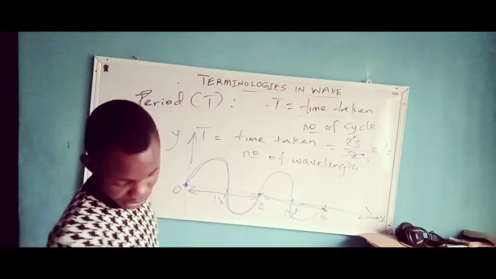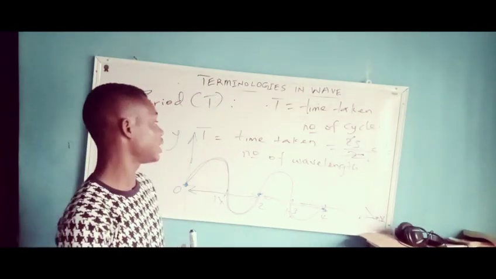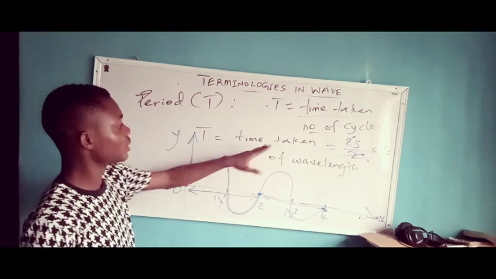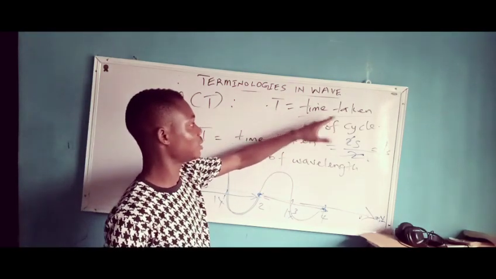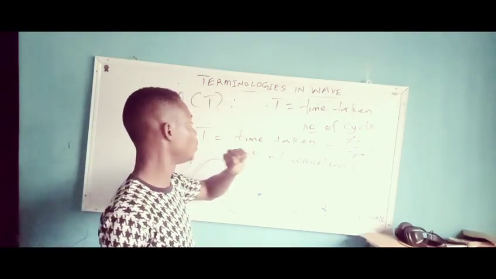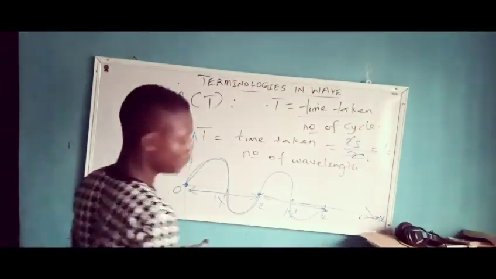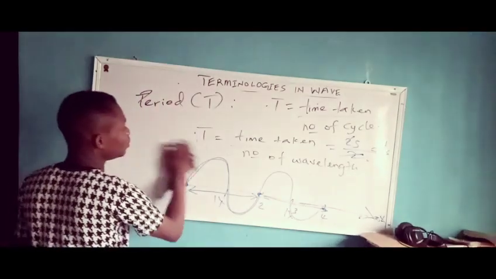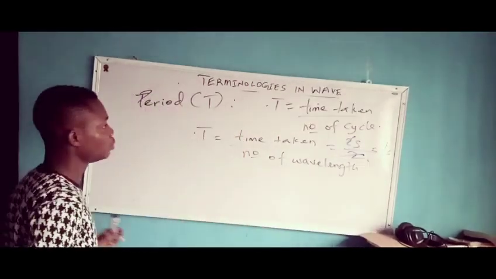Your frequency is the number of cycles divided by the time taken. You know your period is time taken divided by the number of cycles. But your frequency is the opposite. I'm sure you will be able to guess that.